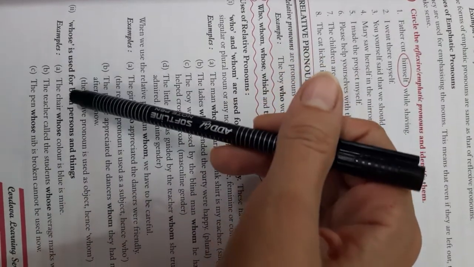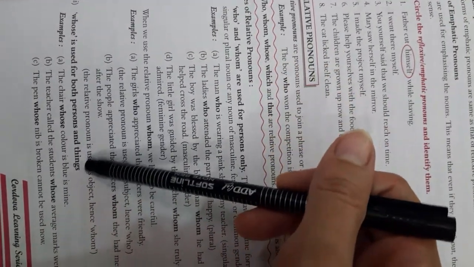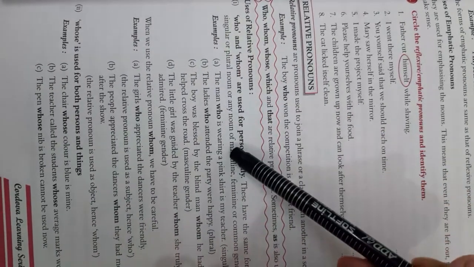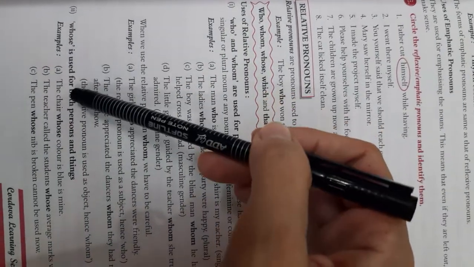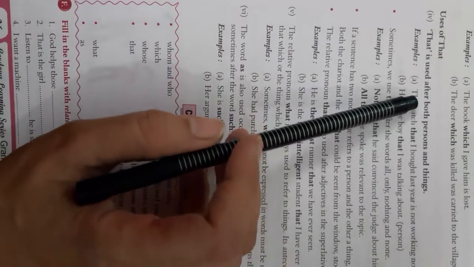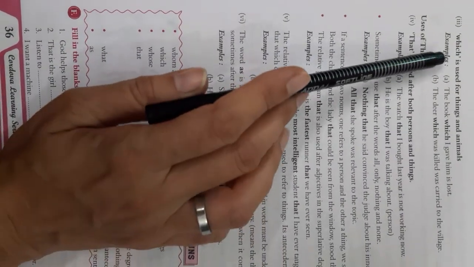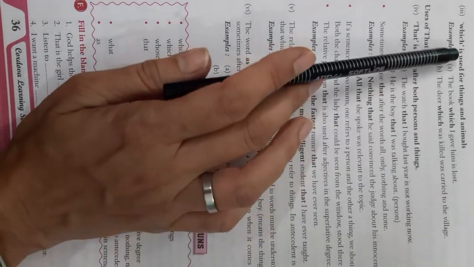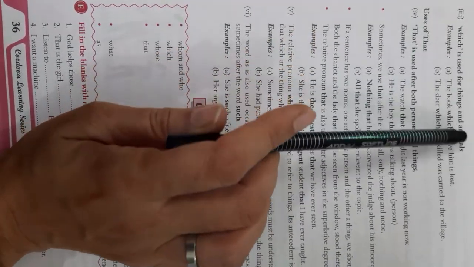Whose is used for both persons and things. Here we are reading that who and whom are used for persons only, and whose is used for both persons and things. Then we have uses of which. Which is used for things and animals. Is this clear? You have to learn these things. Which is used for things and animals.